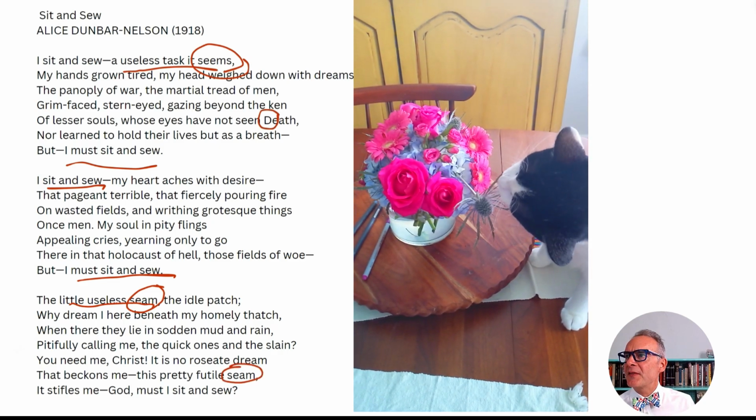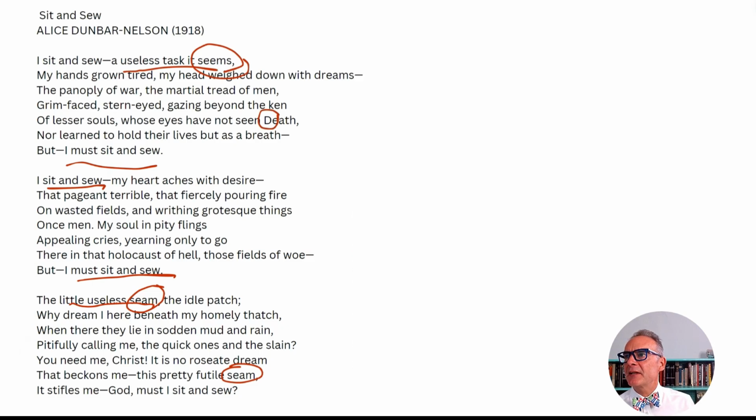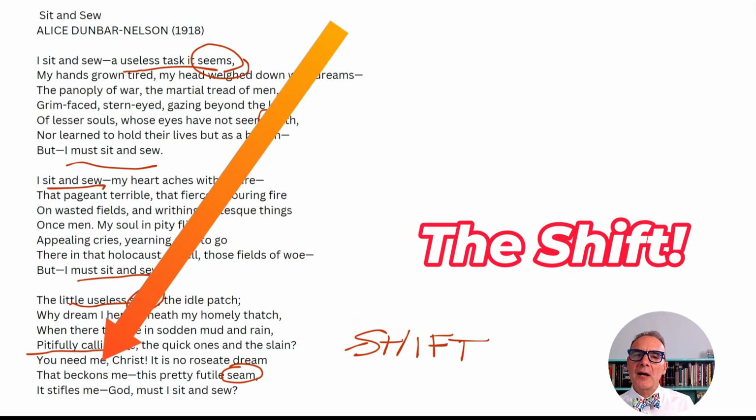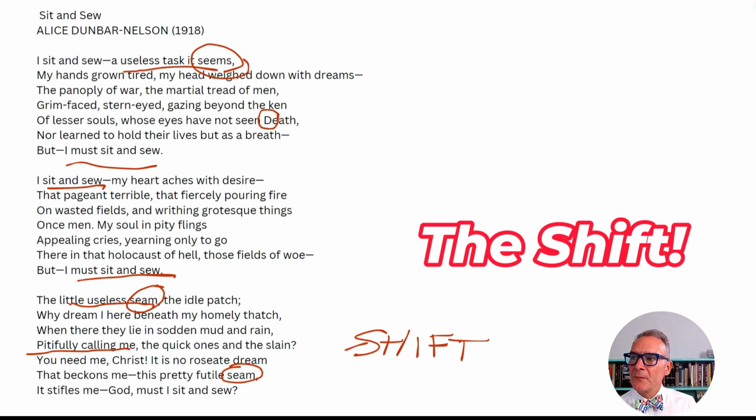I'm looking here at the end to see if I can find a shift. And I'm going to go ahead and think that I'm going to locate it here. There's a couple of different reasons for doing this. One is because here we're ending with a question mark, and here we have an answer by the poet. So there is one signal in terms of punctuation.